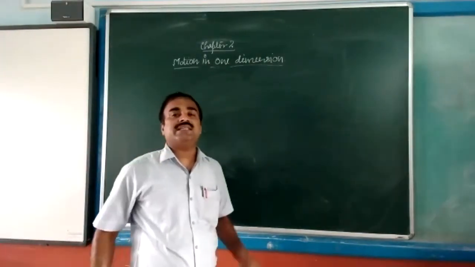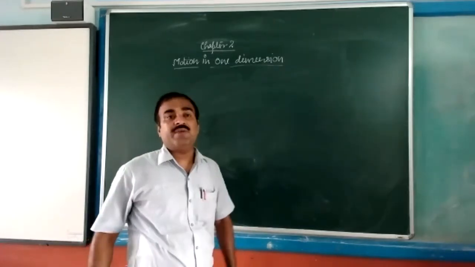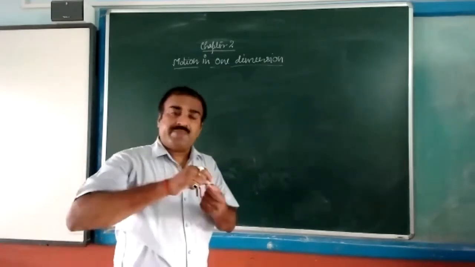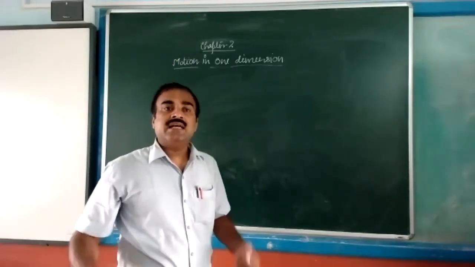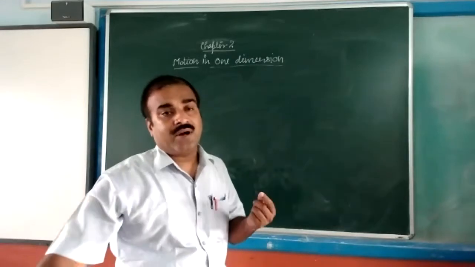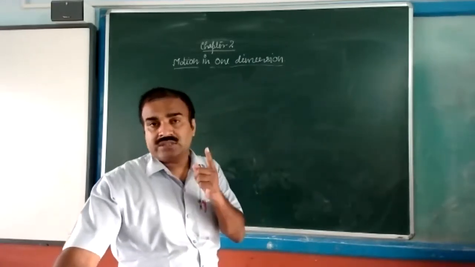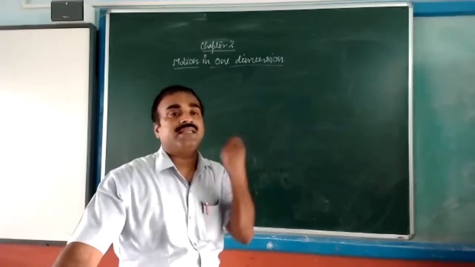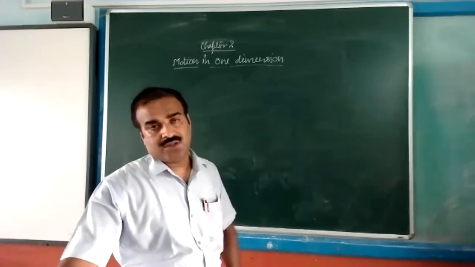One dimension means the body is moving only on one axis, maybe the x-axis, maybe the y-axis, or maybe the z-axis. That means if the body is moving in only one direction, or only one axis, we can say the body is in one dimension.